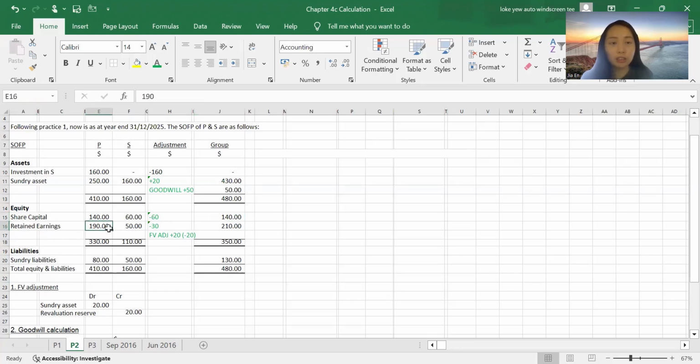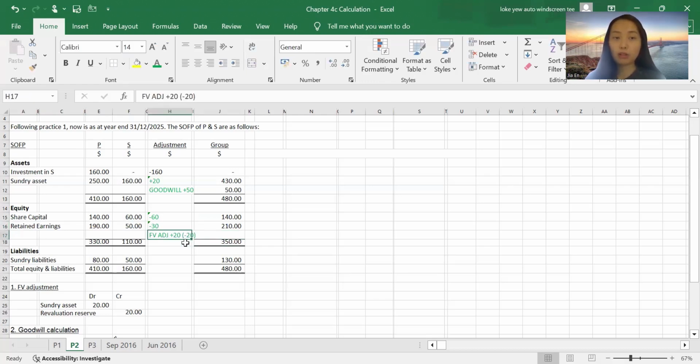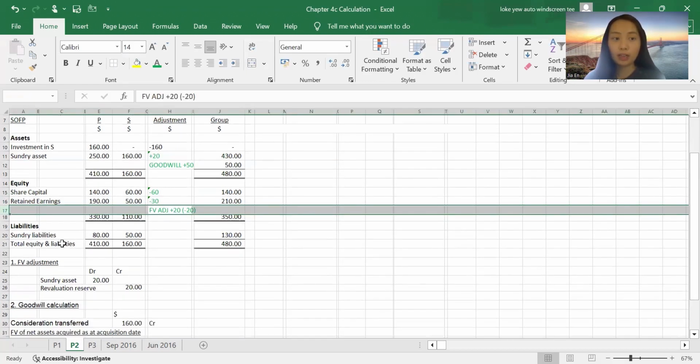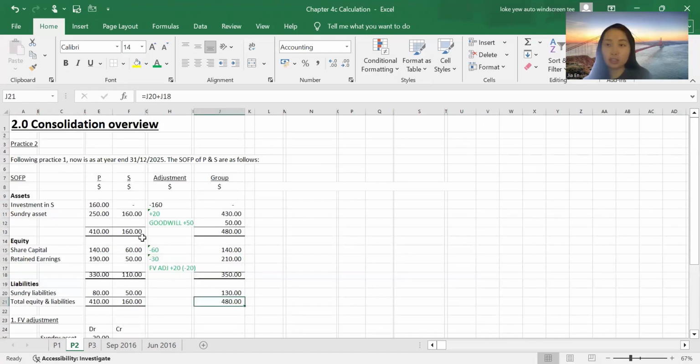Now we will take the parent's retained earning 190 plus the subsidiary retained earning. This is accumulated retained earning, so we need to minus out the retained earning of the subsidiary before acquisition, which is 30. So we get 210. Now fair value adjustment no more from group perspective. And sundry liability, we add them together, 130. And this is the consolidated account for the group.